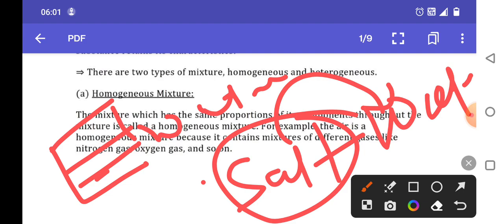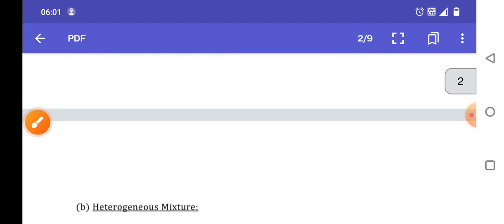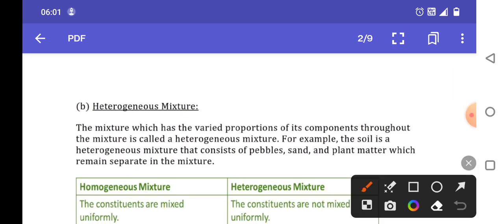Okay, then what do you mean by heterogeneous mixture? The mixture which has the varied proportion of its components throughout the mixture is called a heterogeneous mixture. For example, soil is a heterogeneous mixture that consists of pebbles, sand, and plant matter which remain separate in the mixture.